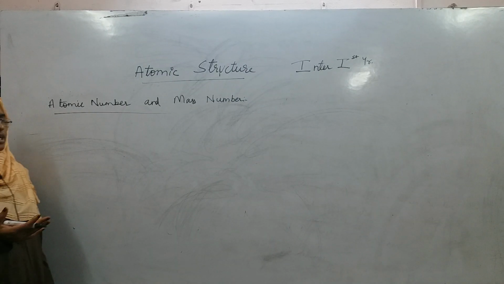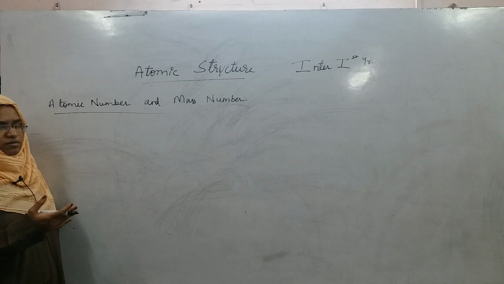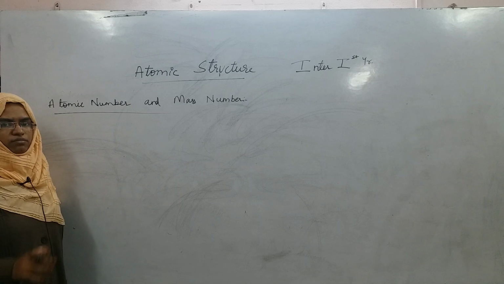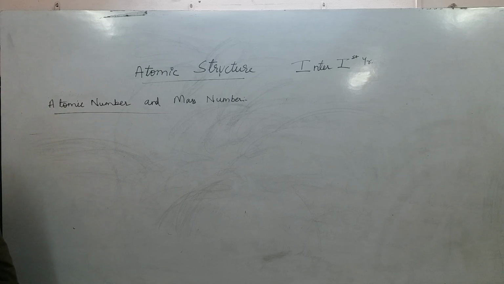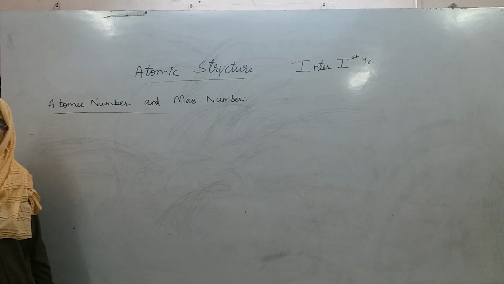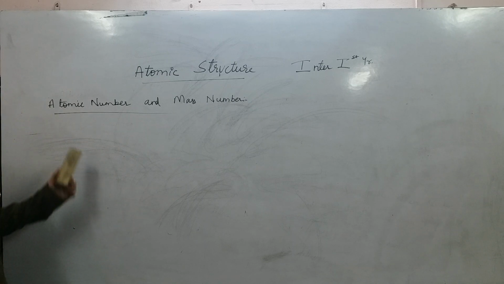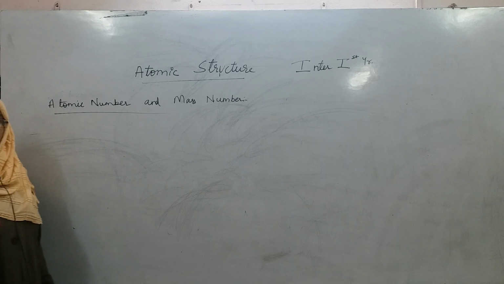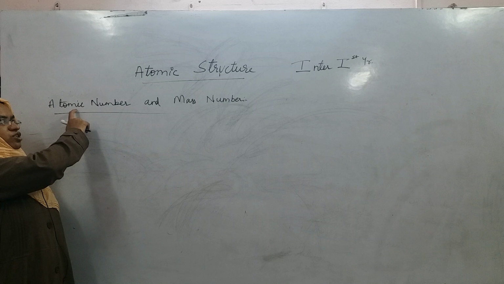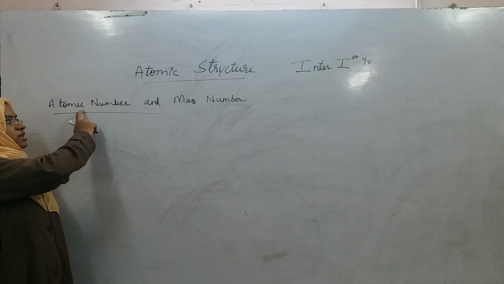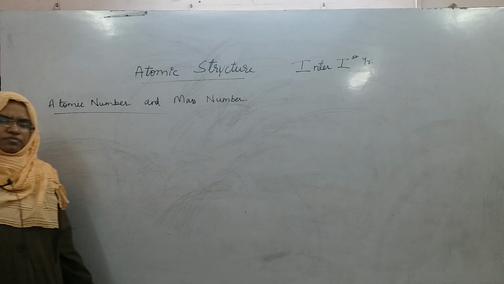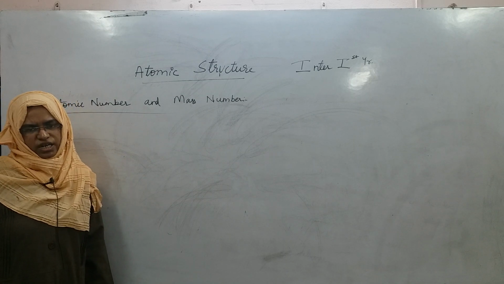Now, after looking at the models of the atom, let us look at what are called atomic number and mass number, because atomic number and mass number are determined by how many protons and how many neutrons are together present in the atom, right. If you know the number of protons and neutrons in an atom, each of the quantities will determine the atomic number of that atom and the mass number of that atom. It will be different for each and every atom.